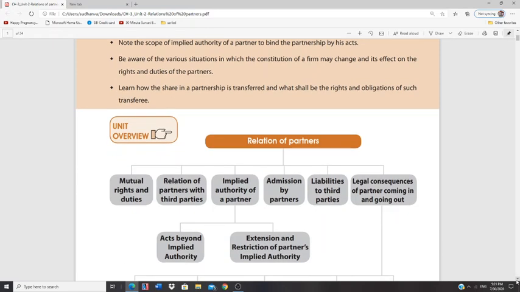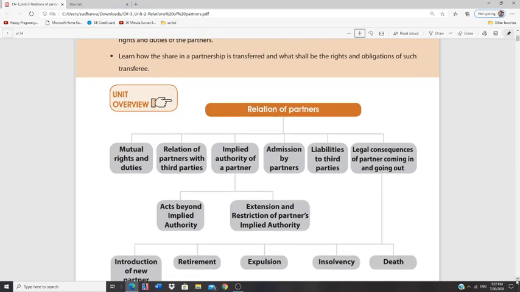Then what is implied? Implied means it is not clearly stated anywhere, but what do we assume? What is the authority of a particular partner? What is the procedure of admission, and how are third parties liable to a particular consequence? And in case a partner is coming out, what are the legal consequences?